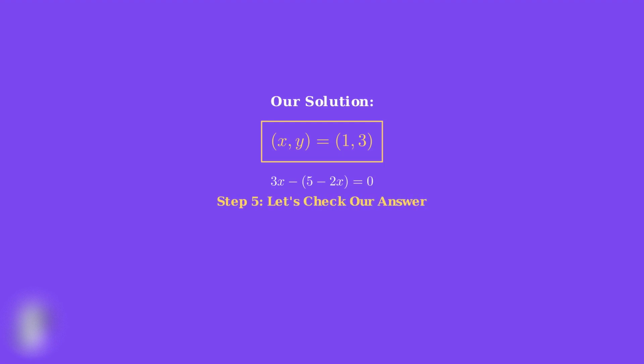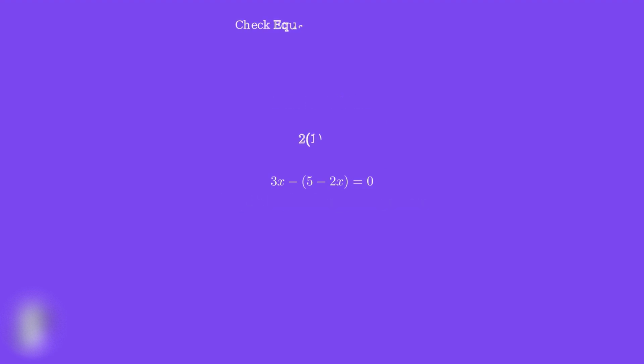Step 5. We should always check our solution by substituting both values back into the original equations. Checking the first equation, 2x plus y equals 5. Substituting our values, 2 times 1 plus 3. This equals 2 plus 3, which equals 5. Perfect. The first equation checks out. Now checking the second equation, 3x minus y equals 0, substituting 3 times 1 minus 3. This equals 3 minus 3, which equals 0. Excellent. Both equations are satisfied, confirming our solution is correct.